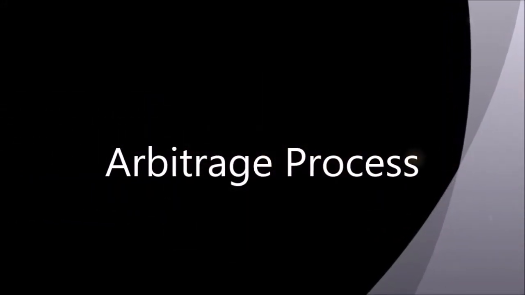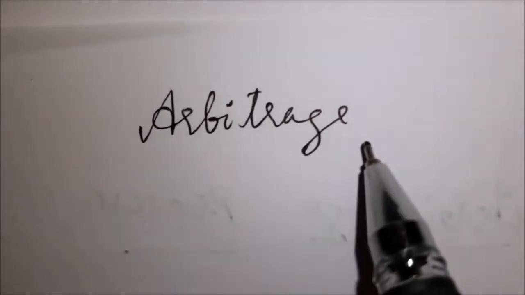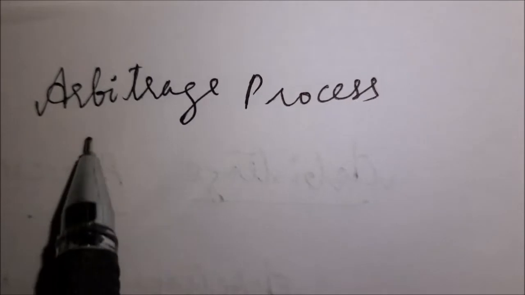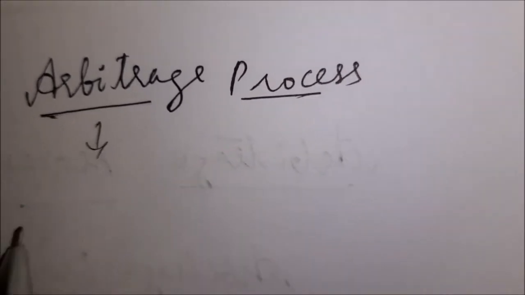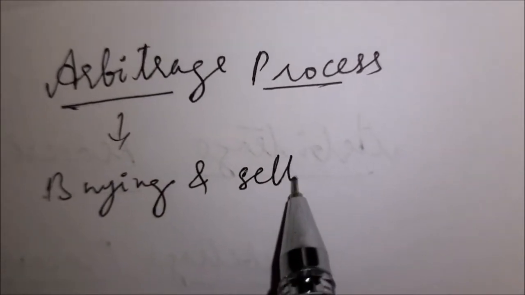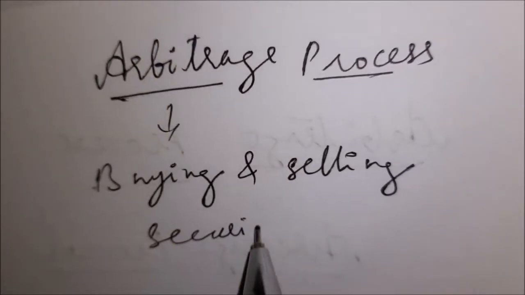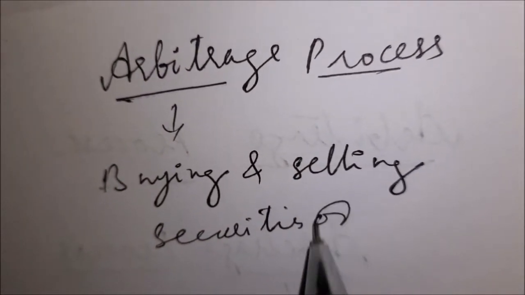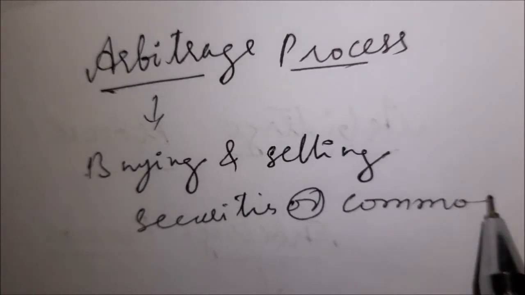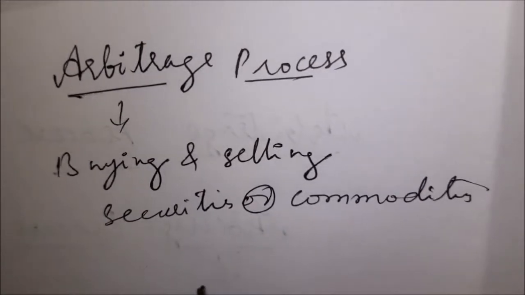Arbitrage process. In this video we will learn what arbitrage is and its process in futures markets. So what is arbitrage? Arbitrage is nothing but the simultaneous buying and selling of securities, currency or commodities in different markets in order to take advantage of different prices for the same asset.